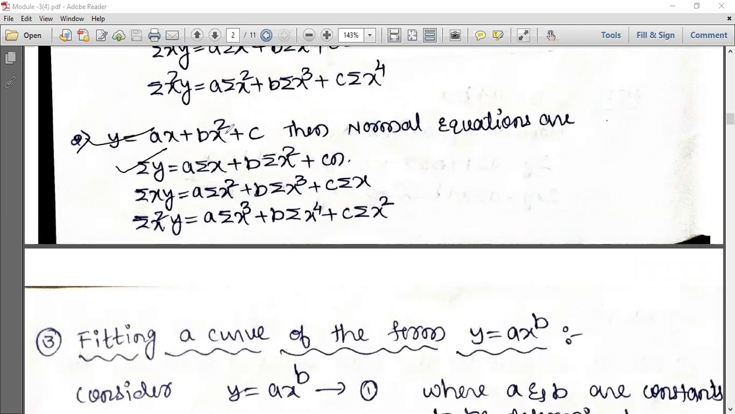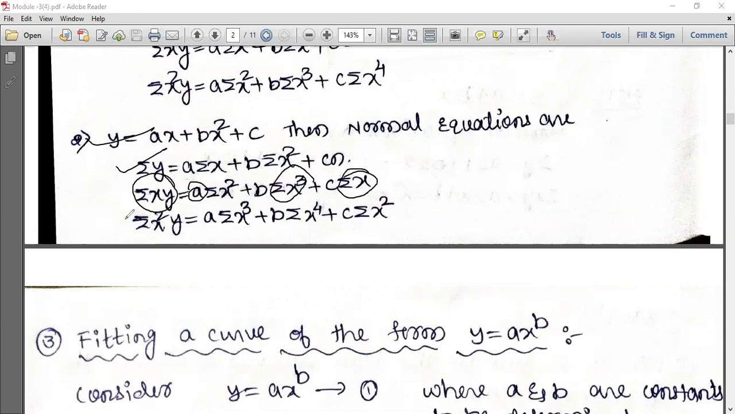Next, multiply with x. So xy plus a into x cube plus b into x square plus c into x. Take the summation sign everywhere, and the constants you take out. Summation of x cube, plus b into summation of x square plus c into summation of x.